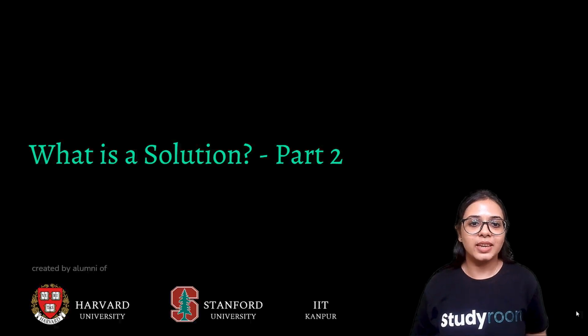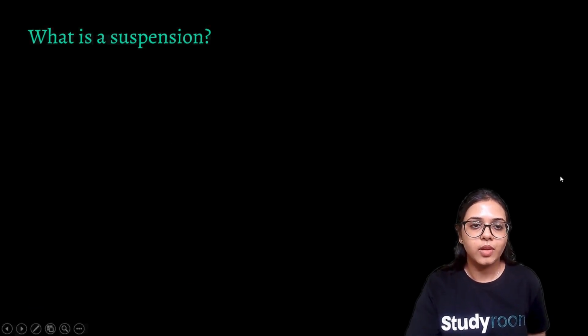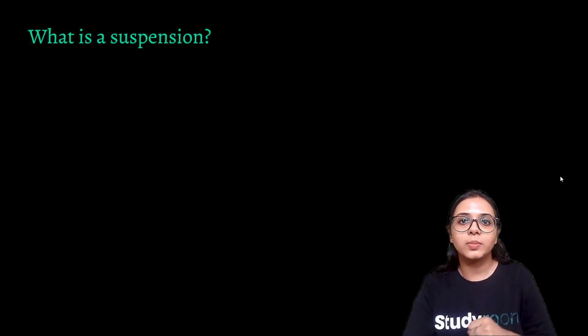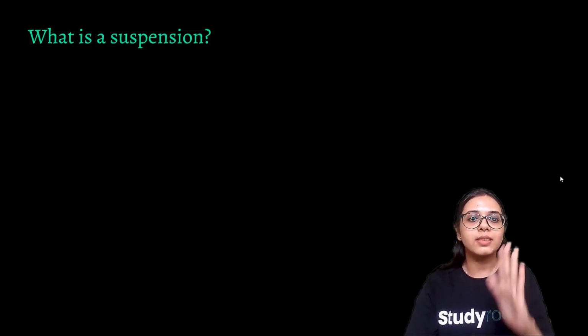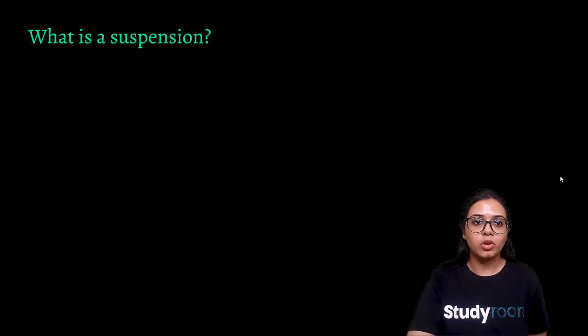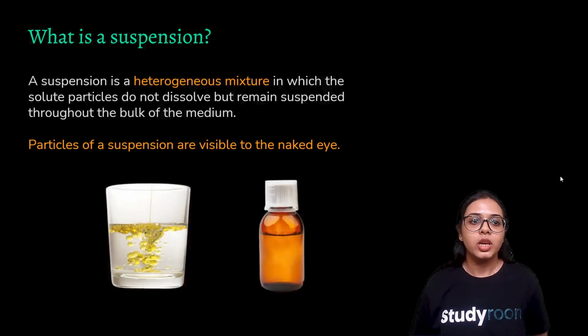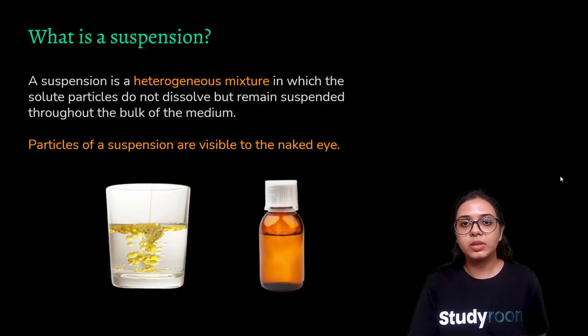Let's move on to the second part. What is a suspension? Now we learned about a homogeneous mixture. Now let's shift our focus to heterogeneous mixtures and learn about what a suspension is. A suspension is a heterogeneous mixture in which the solute particles do not dissolve but remain suspended throughout the bulk of the medium. Particles of a suspension are visible to the naked eye.